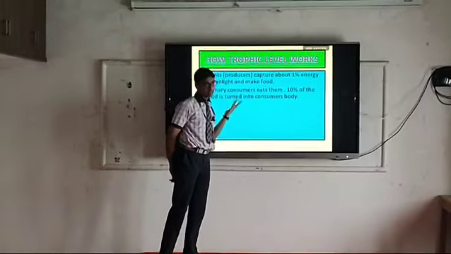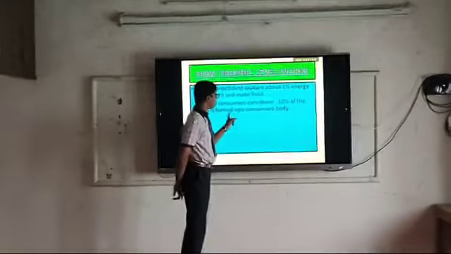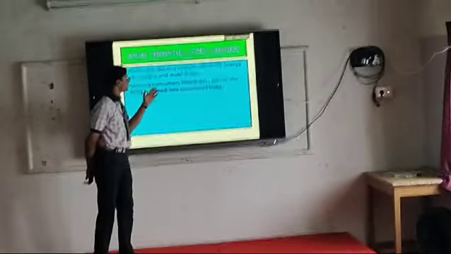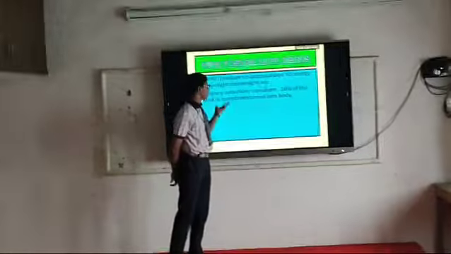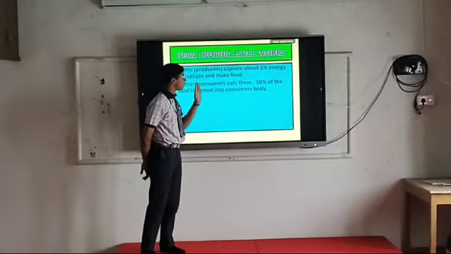Primary consumers, who are at the second trophic level, eat them. 10% of the food is turned into the consumer's body. Primary consumers eat the plants. As you know, herbivores can eat the plants, and 10% of that is turned into